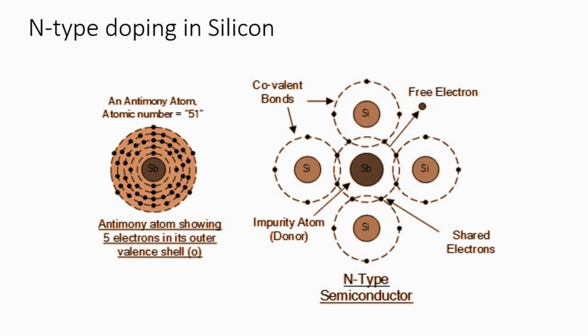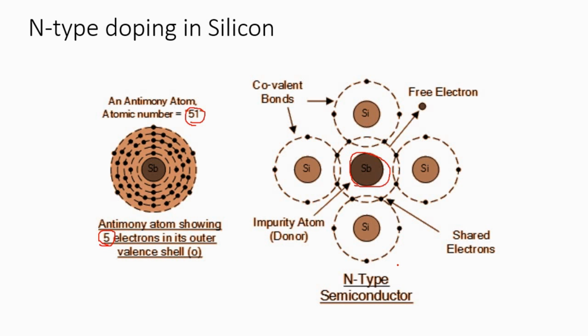So what we do, suppose this is your antimony. Antimony's atomic number is 51, so it has 5 electrons in the valence shell or the outer shell. What happens? We replace a silicon with the antimony atom. So this gives us 1 free electron, which means an excess of electrons.